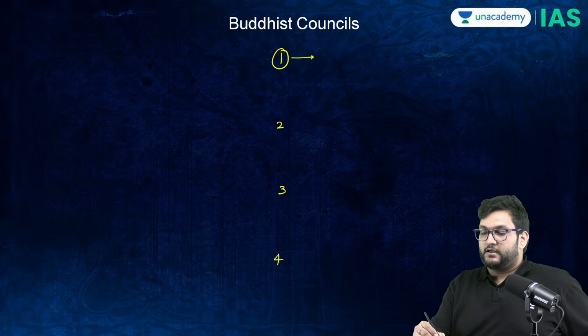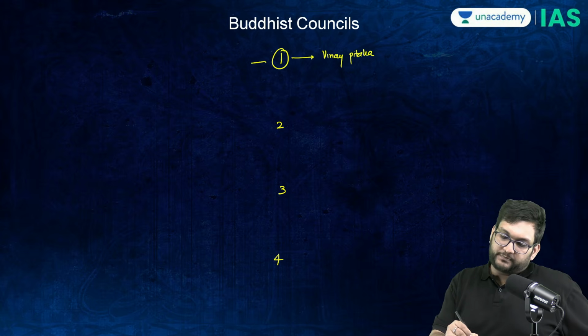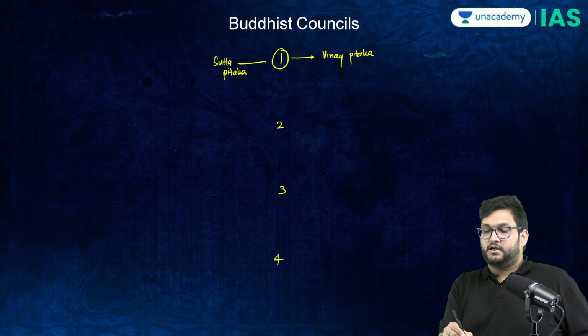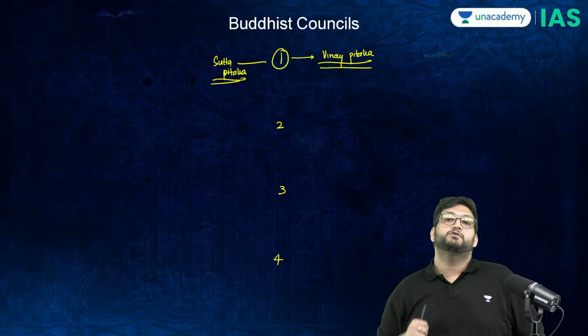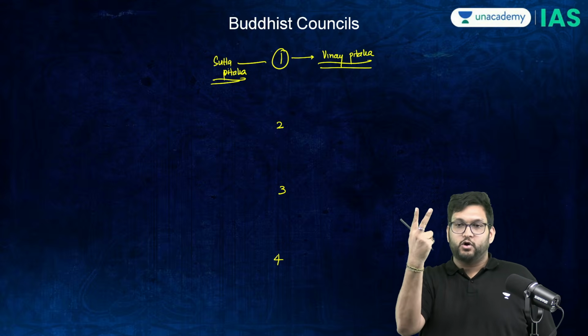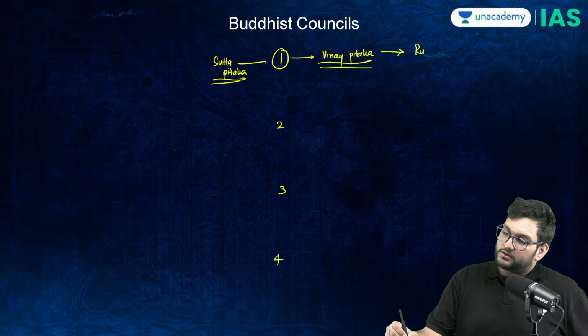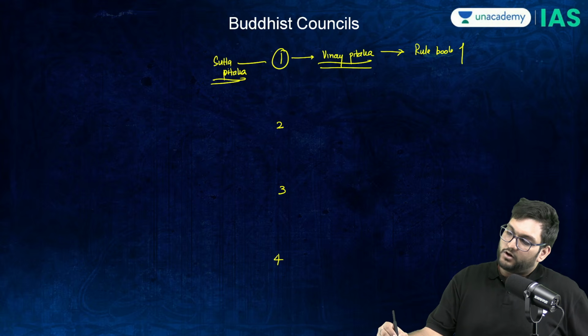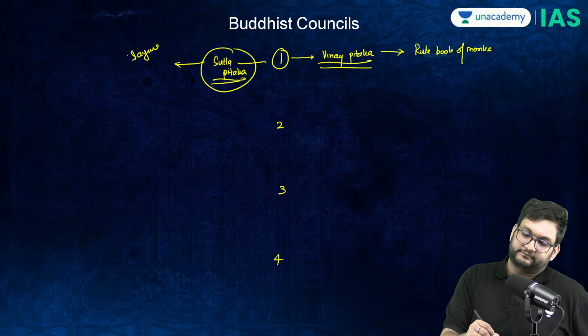In this, the Vinay Pitak and the Sutta Pitak were written. Pitak means book. The canonical text, the rule book of Buddhism, is called the Tipitak. Two of those three Pitaks, two of those books, have now been created. Vinay Pitak is the rule book of monks. At the same point of time, Sutta Pitak is nothing but the sayings, or what Buddha said.